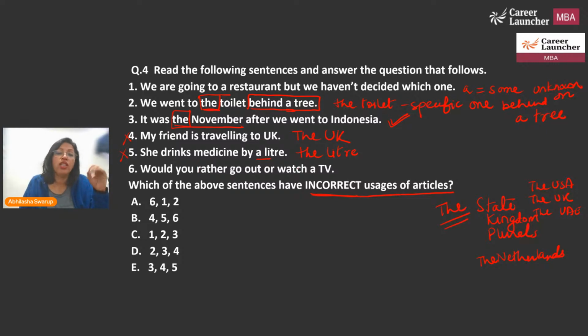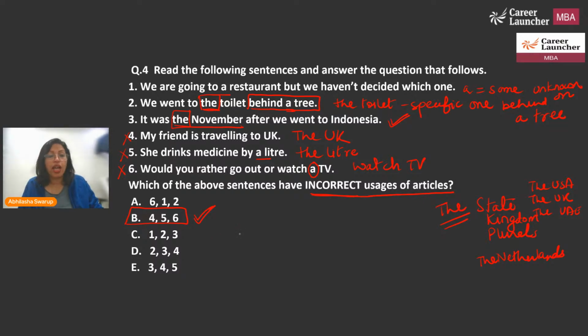Would you rather go out or watch a TV? No, when I'm talking about TV, I'm saying just television, not a specific television unit or a specific television set. So therefore, I don't want to use a here. I just want to say watch TV. And that is why 6 also has an error. So sentences 4, 5, 6, all three have incorrect usage of articles. So I'm going to take option number B as my correct answer. That's the one where this incorrect usage of articles is given.